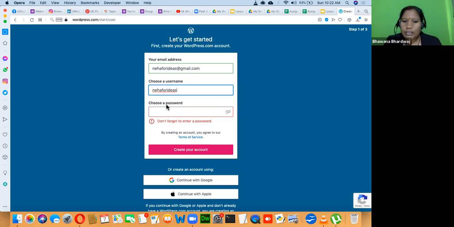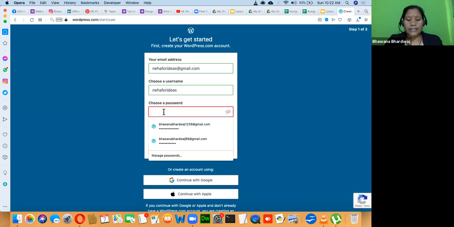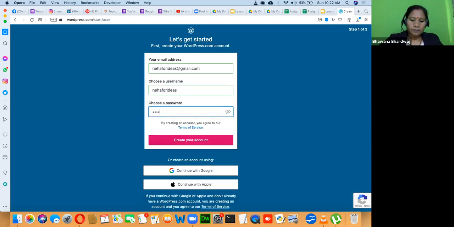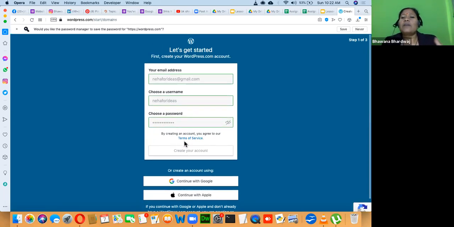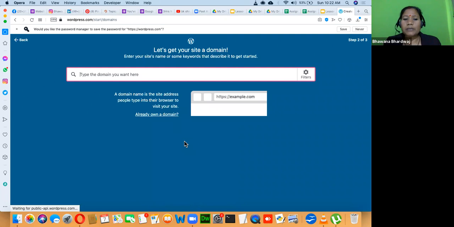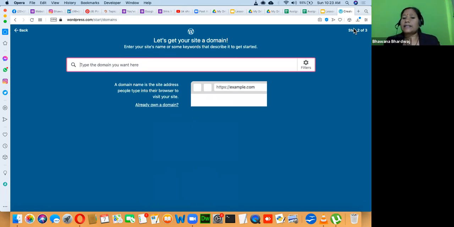So here we are using a user ID, and here we can set a password. You have to give a password, and then you can click on create account. On any digital medium, every time you have to create an account. So make sure you have a separate, exclusive Excel sheet to manage all your user IDs and passwords.